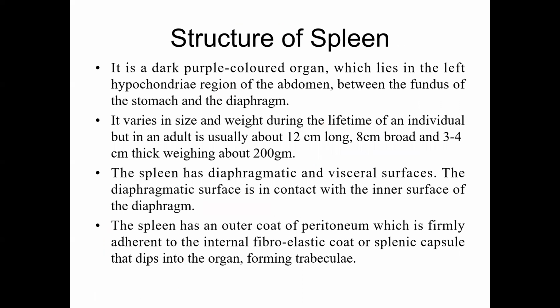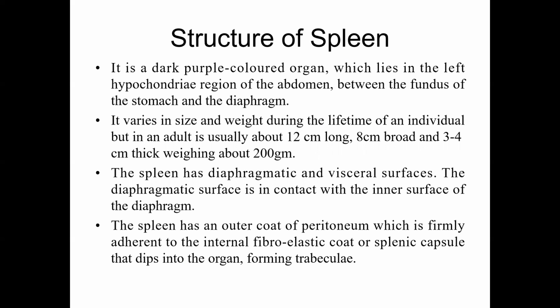Next, coming to the structure of the spleen. It's a dark purple colored organ which lies in the left hypochondriac region of the abdomen, between the fundus of the stomach and the diaphragm. It varies in size and weight during the lifetime of an individual. Generally it is 12 centimeters long, 8 centimeters broad and 3 to 4 centimeters thick, and it weighs about 200 grams.